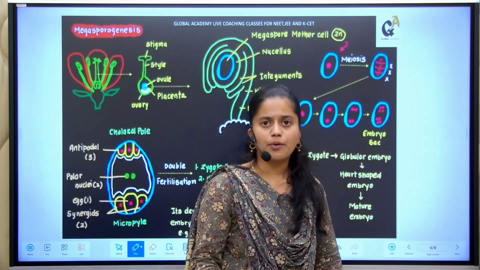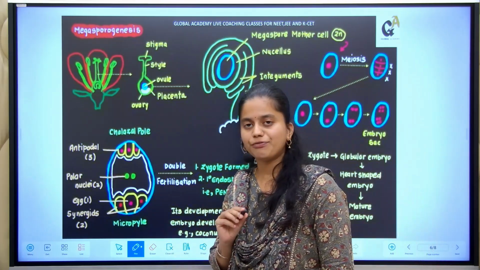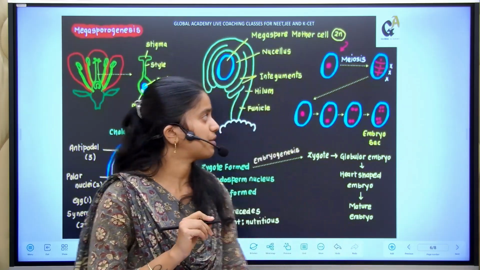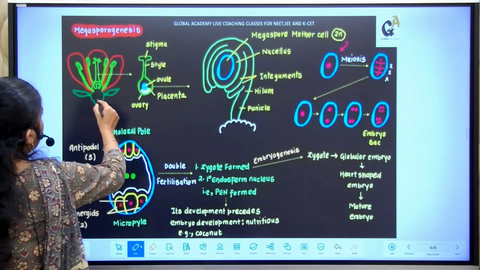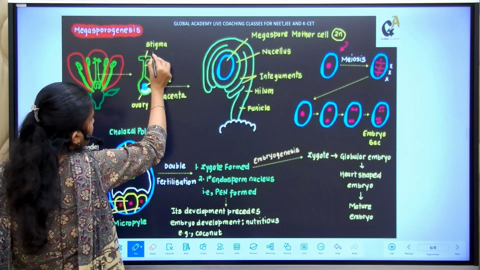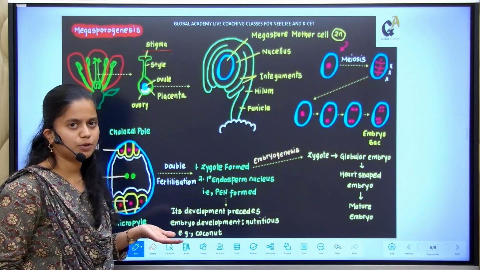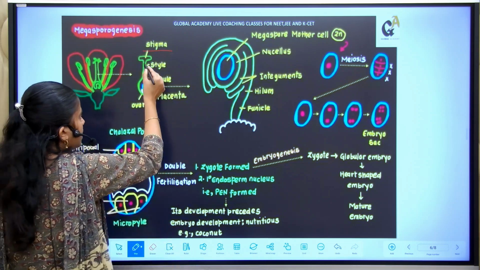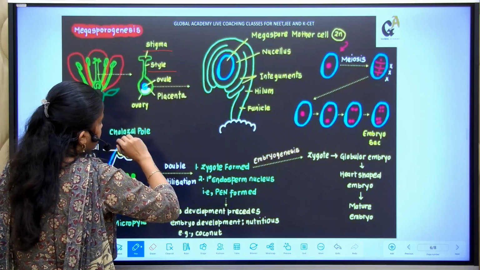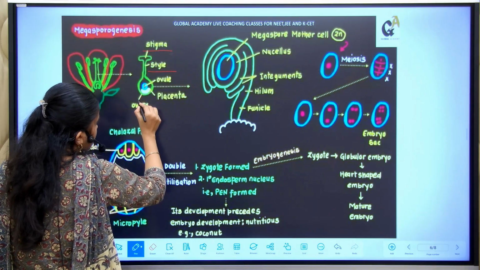So now let us study the female structure also, that is the female reproductive structure. Here you can see there are different parts in the female. The uppermost portion you can call the stigma, which is the landing portion for the pollen grain, whereas the elongated structure is called the style, and the entire structure you can call the ovary.